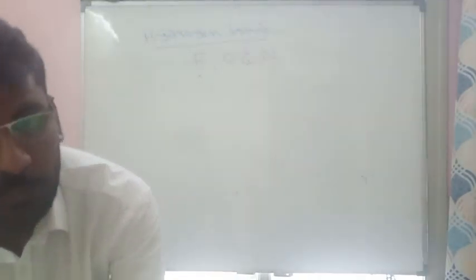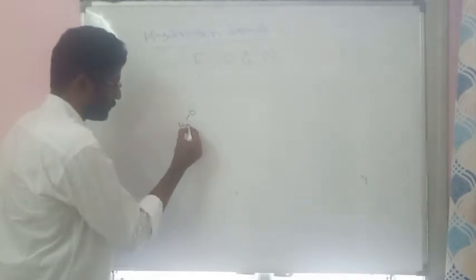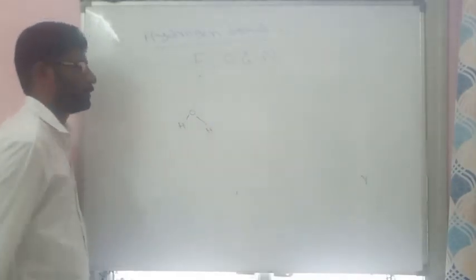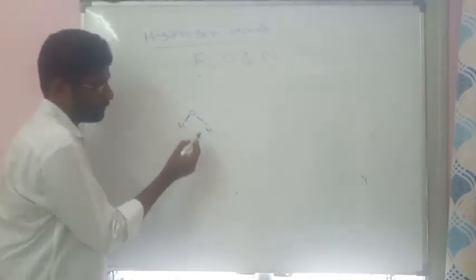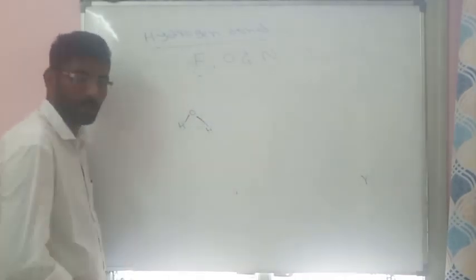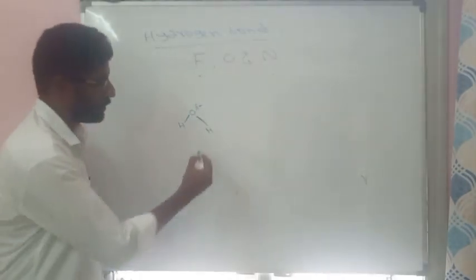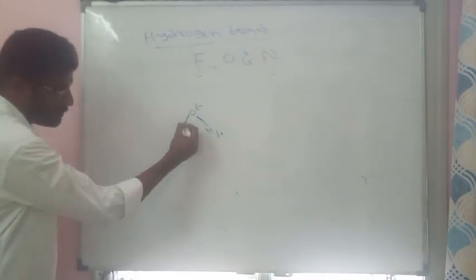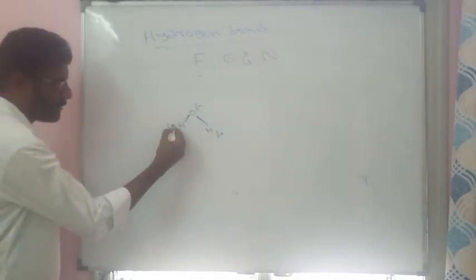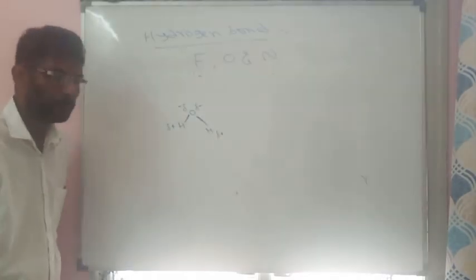Now we are taking another example, water. In this H2O molecule, there are two OH bonds and the oxygen is more electronegative. So due to this, oxygen will exhibit partial negative, hydrogen will exhibit partial positive. For this bond also, hydrogen will exhibit partial positive, oxygen will exhibit partial negative.